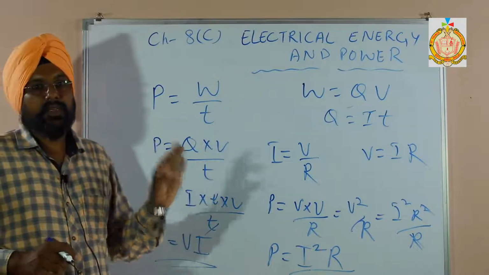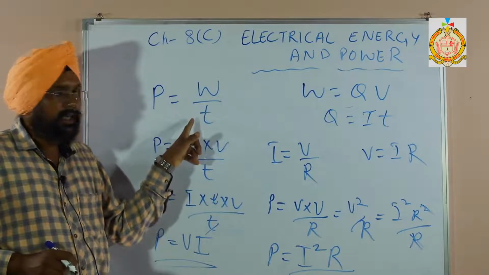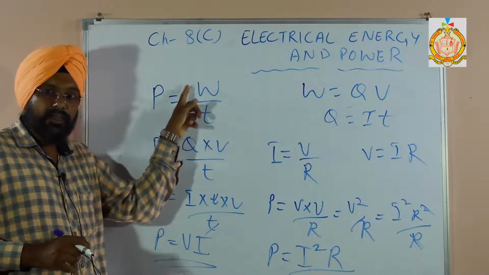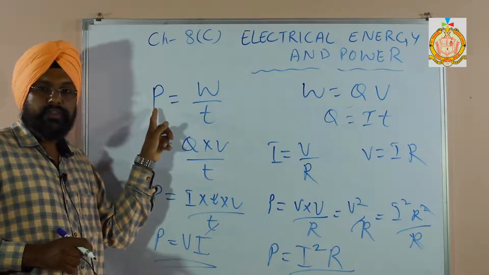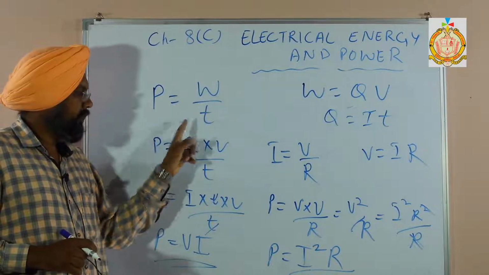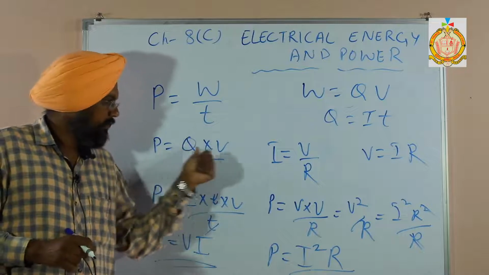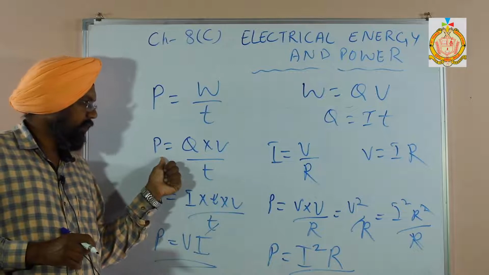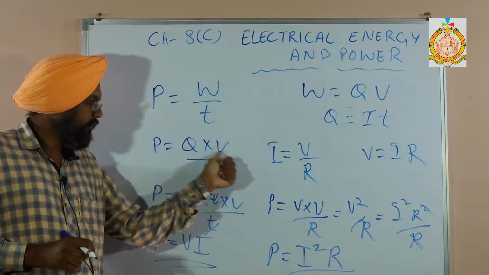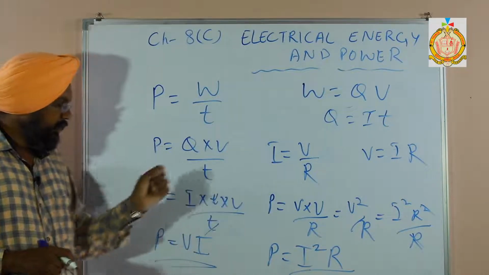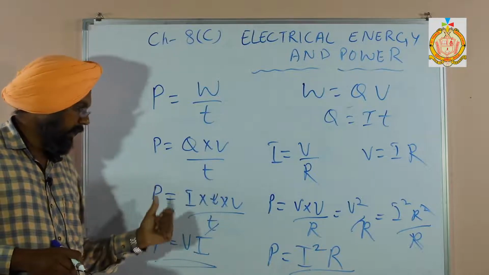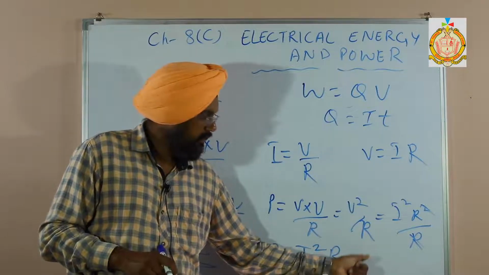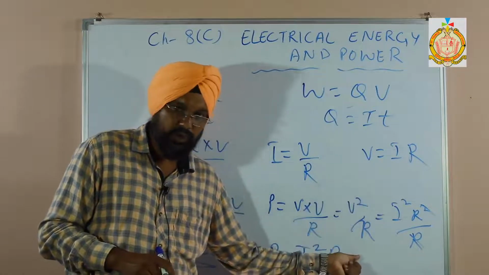Don't be confused. See, if work done and time is given, you can use P is equal to work done upon time. If charge, potential difference and time is given, then you can use P is equal to Q into V upon T. If they have asked to find the power and have given potential difference and resistance, then you can directly use this formula also.